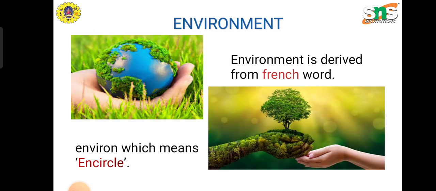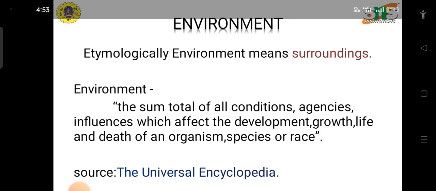Environment. Environment is derived from the French word meaning to encircle, and it covers the work we do in the environment with our surroundings. The green environment has many effects, and it has to keep our environment clean with our societies.